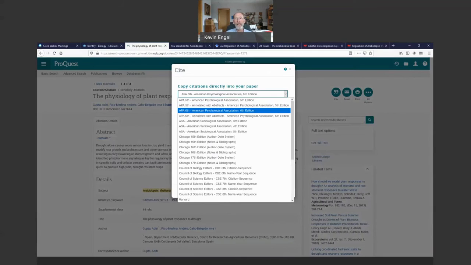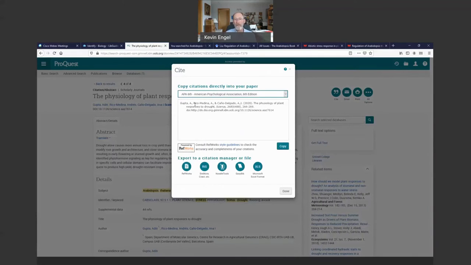For instance, APA 6th edition, this is what it looks like. You can either copy it and transfer it to the bibliography of a paper, or you can export this information to a piece of software, a citation manager. We happen to use RefWorks here at Grinnell, among others, so you can just copy and paste or export to a citation manager.